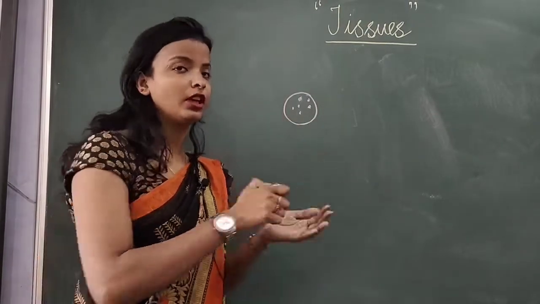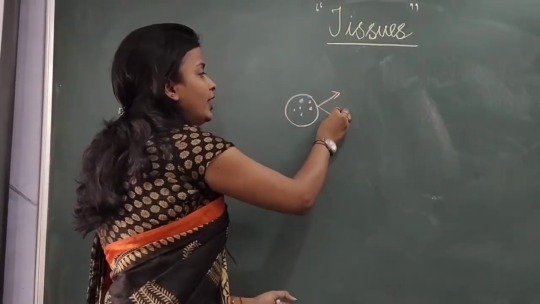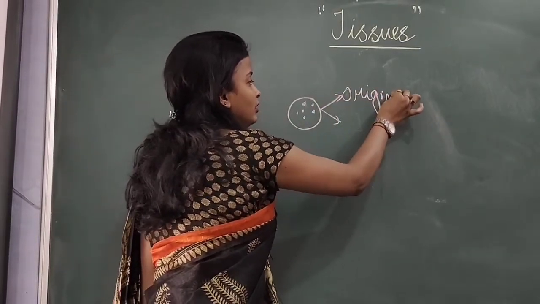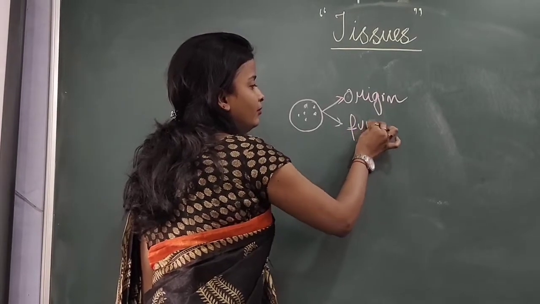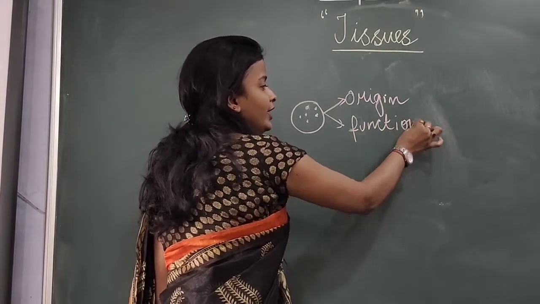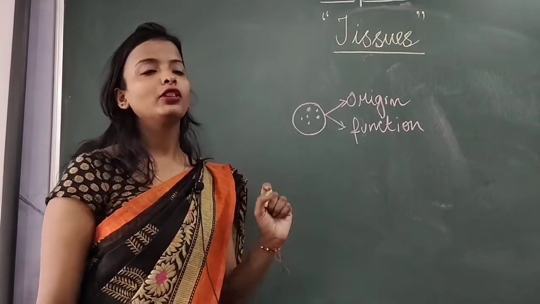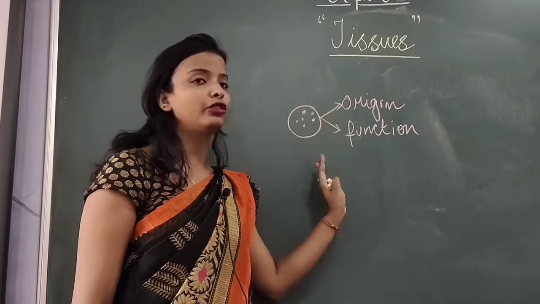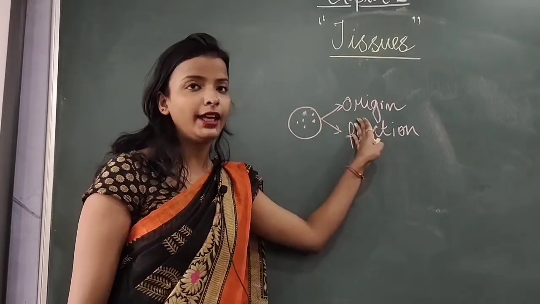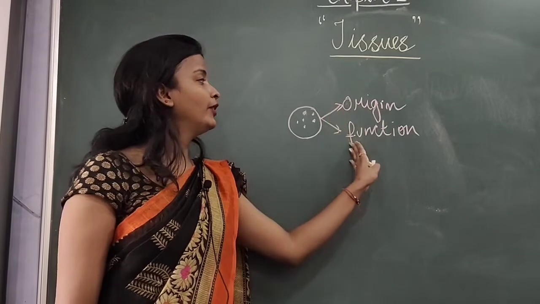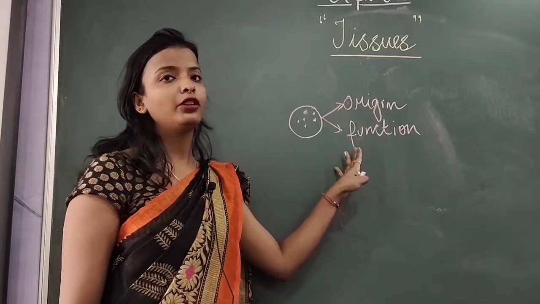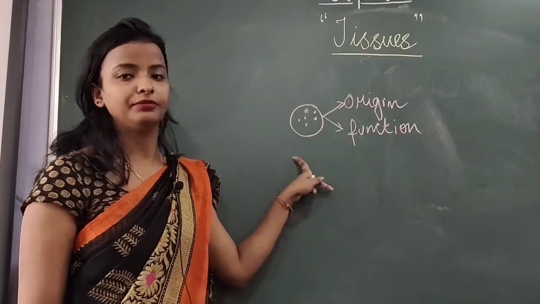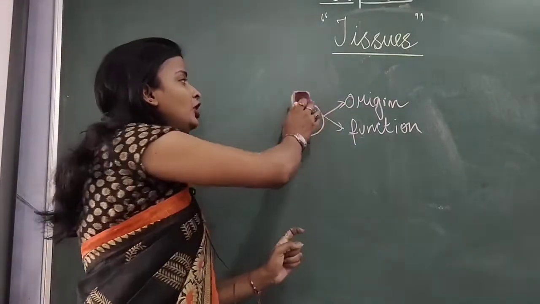So, like I have already told you two things, tissues have the same origin and, second, the same function. If we take the example of our eye, what is the role of the eyes? For vision. So when we talk about the origin, all the cells that are responsible for vision are present in the eye. So the origin part is solved. And when we talk about the function, again, what is the function of the eyes? To see. So it has the same origin and same function. This is the common example you can say.